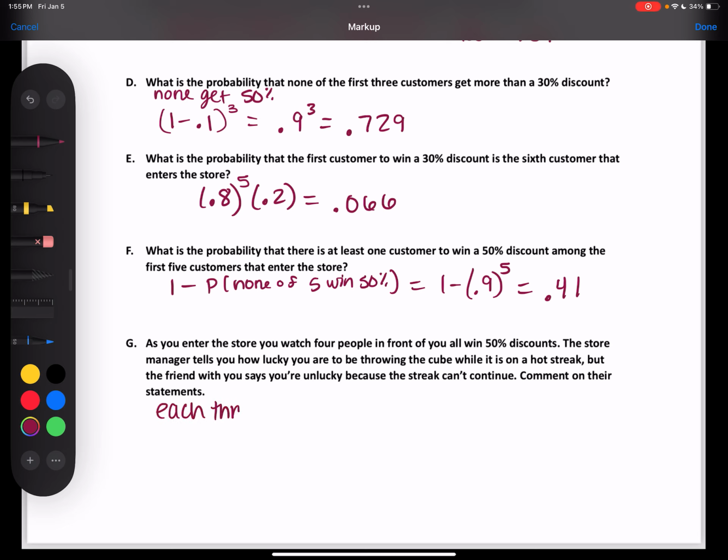What you said was fine, I just didn't know how to put it into words. Each throw is independent, so prior rolls don't affect the outcome of future rolls.